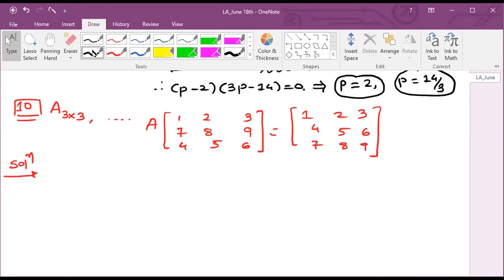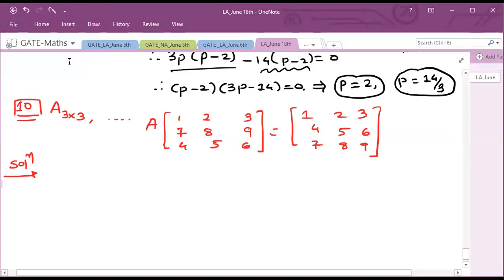What should A be? Just observe these two matrices carefully. If you observe them carefully, the three rows in the input are 1 2 3, 7 8 9 and 4 5 6, and in the output these three rows are 1 2 3, 4 5 6 and 7 8 9.